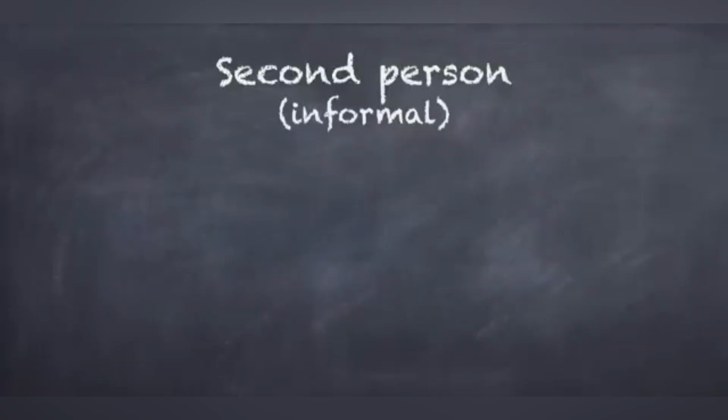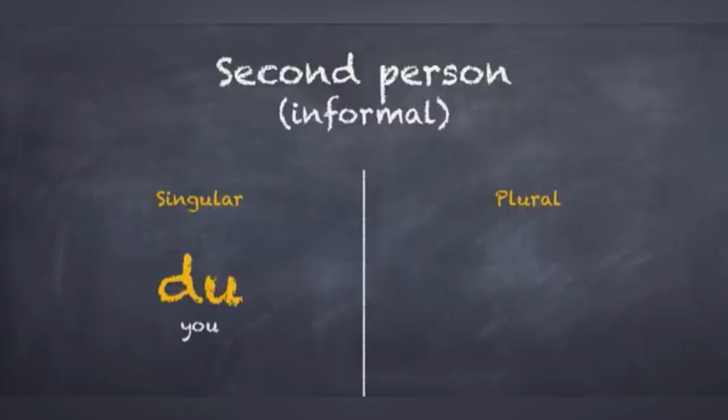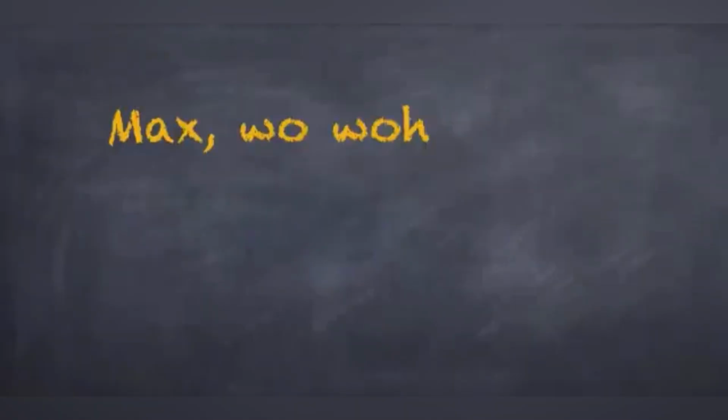Now let's look at the personal pronouns in the second person. The situation in which you are talking to the second person can either be formal or informal. This we have already learned in the previous lessons. Here are the pronouns in the informal situation first. In singular, that is when we are talking to a single person, we use du, and in plural, when we are talking to more than one person, we use ihr. Here's an example for each one of them.